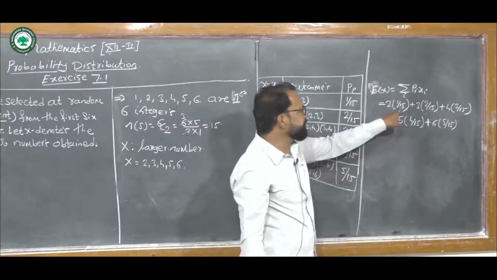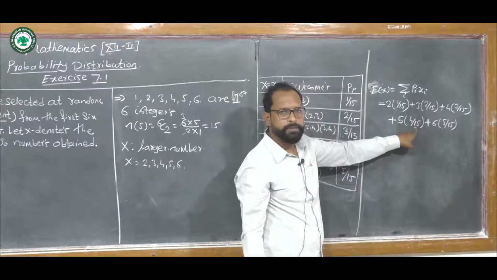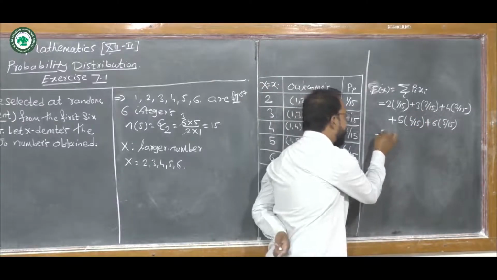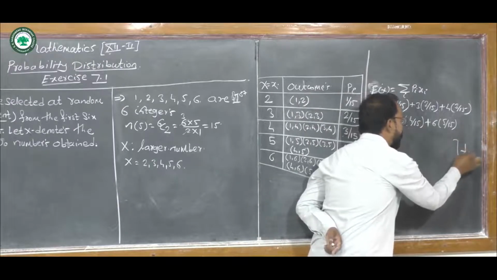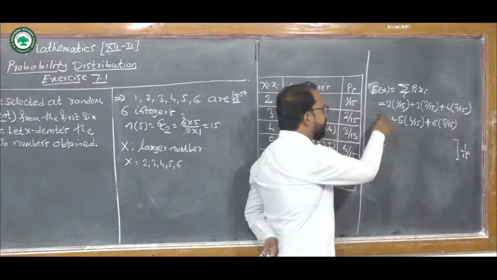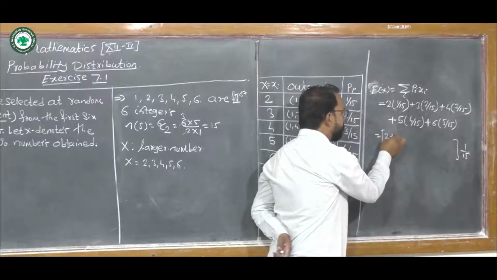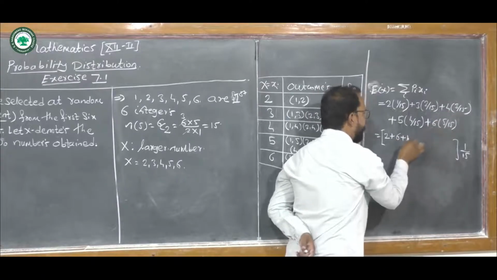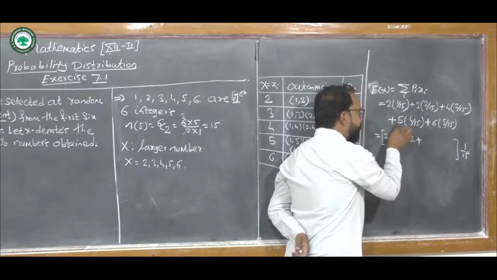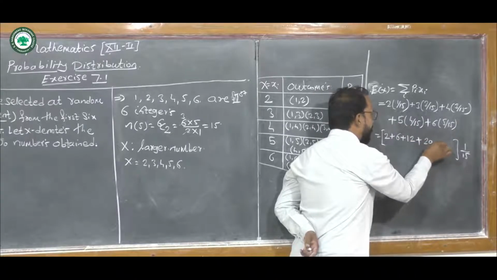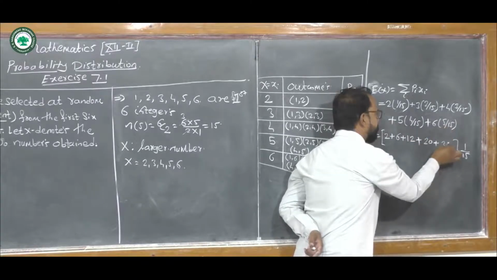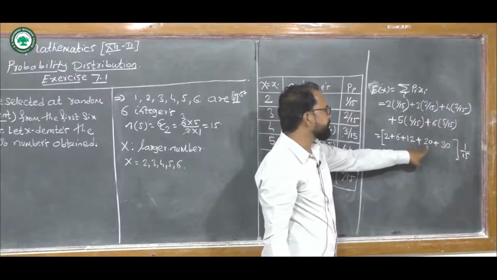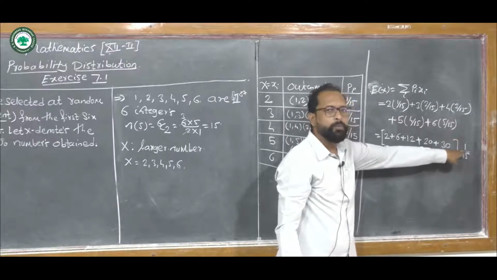Now see here, in each term there is 1 upon 15, so taking 1 upon 15 as a common factor, the remaining terms are 2 into 1, that is 2, plus 3 into 2, that is 6, plus 4 into 3, that is 12, plus 5 into 4, that is 20, and plus 6 into 5, that is 30. So we get (2 plus 6 plus 12 plus 20 plus 30) into 1 upon 15.